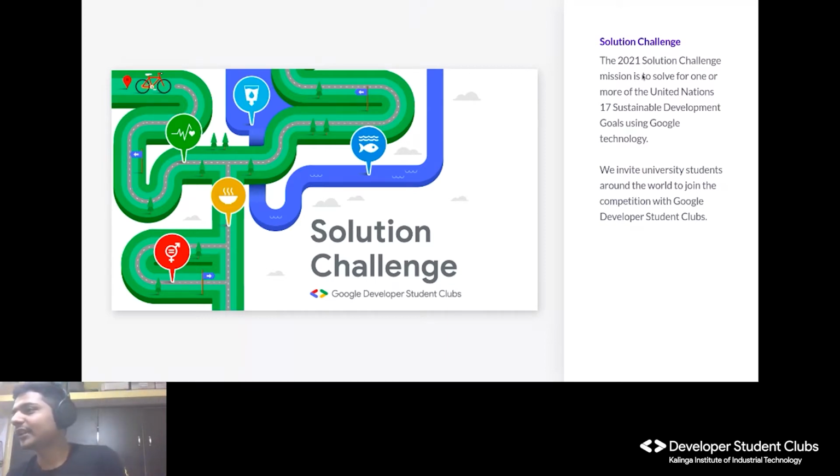The 2021 Solution Challenge mission is to solve for one or more of the United Nations' 17 Sustainable Development Goals with Google technologies. In simple words, it's a worldwide competition. You just have to find a solution to one or two of the 17 Sustainable Development Goals, which we call SDGs.